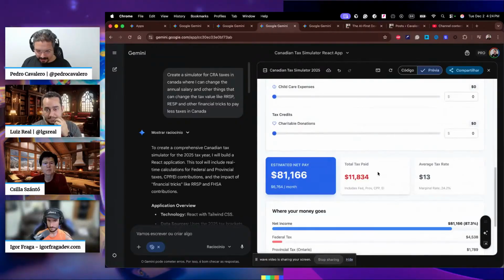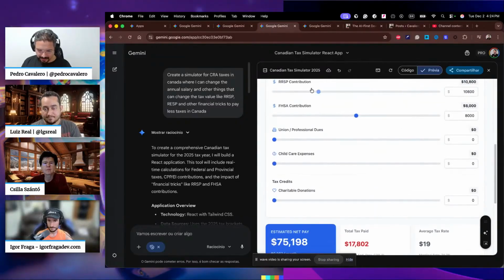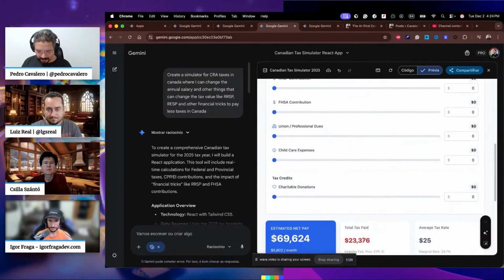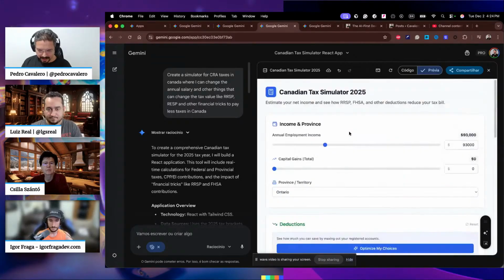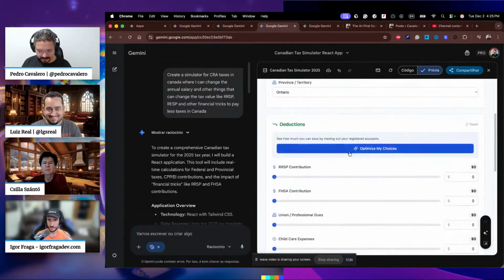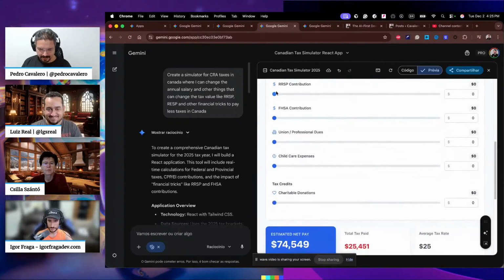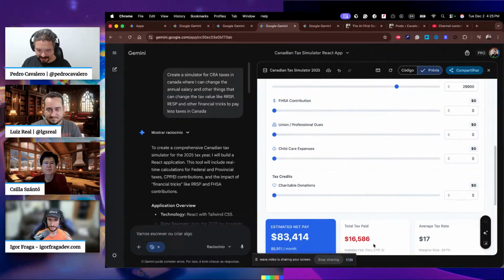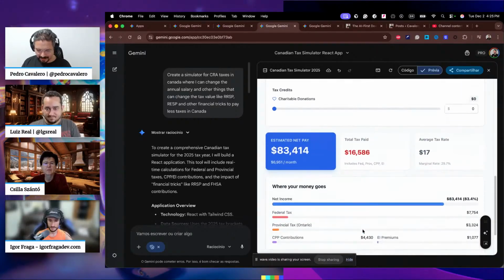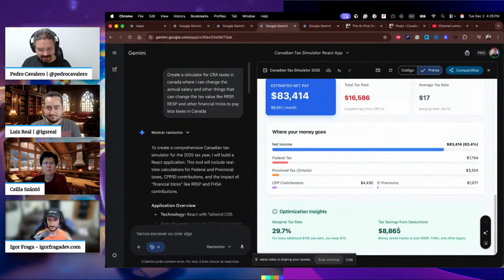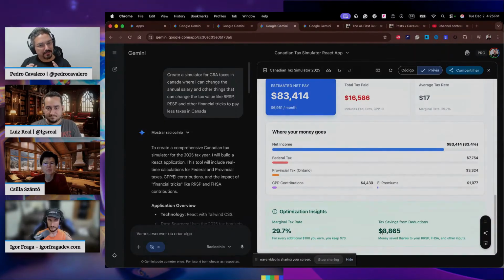If I remove, for example, if I don't put any contribution in anything, I have to pay a lot. Put 100,000, yeah, one hundred thousand here. That's also Canada. A very useful kind of application. Look at this, and then it shows how much I paid in taxes, and it can say how much I saved. It's really, really powerful.